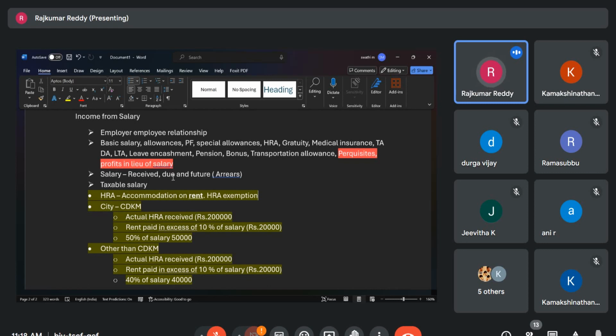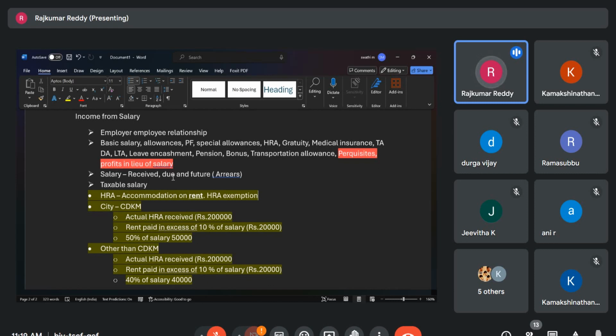If a laptop is given, a laptop is a work-related perquisite. Why is he giving you the laptop? To get the work done. So you are not getting any benefit out of that laptop for your personal reasons. He is giving it for his own purpose. So if he is giving laptops, computers and so on, that is not treated as a perquisite. Then medical benefits, subject to some rules and regulations, are also not treated as a benefit. And LTA, leave travel assistance: every 2 years, if he is giving you that benefit, that is also not chargeable to tax.